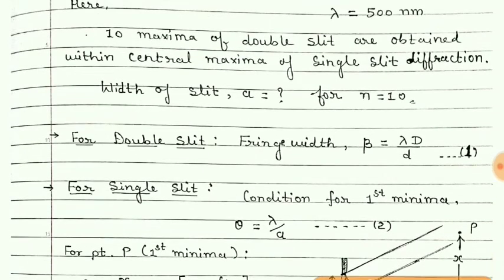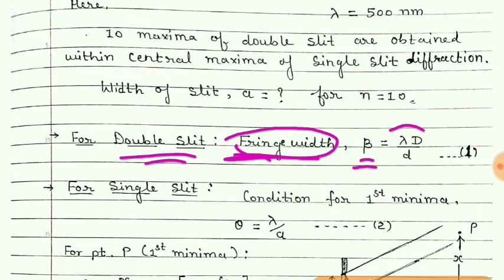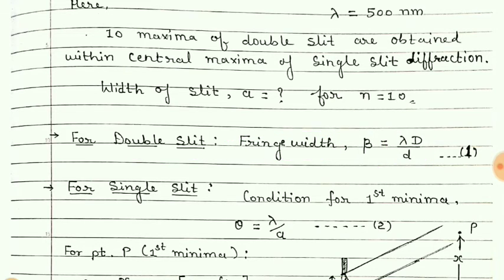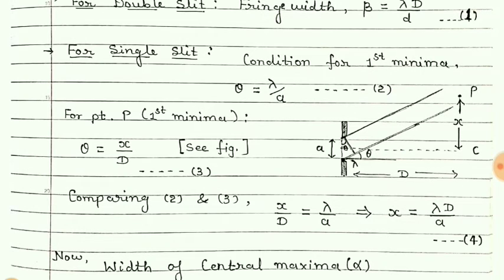For double slit, we know that the fringe width is given by beta is equal to lambda D by d. This equation also we have obtained. So this is the width of one fringe, and we want such 10 fringes in the central maxima due to single slit.